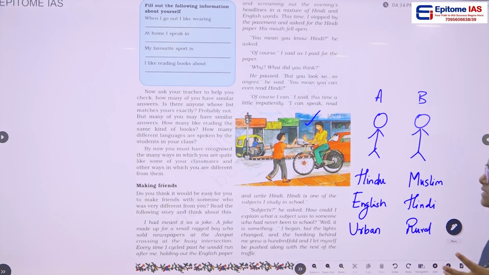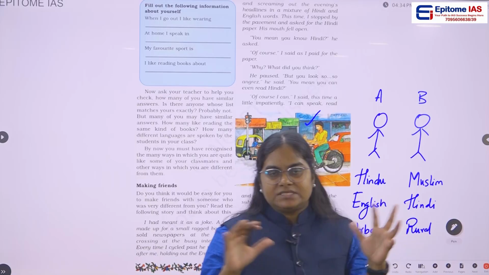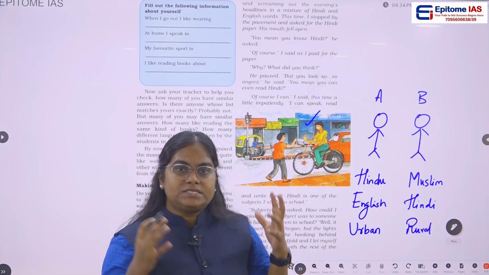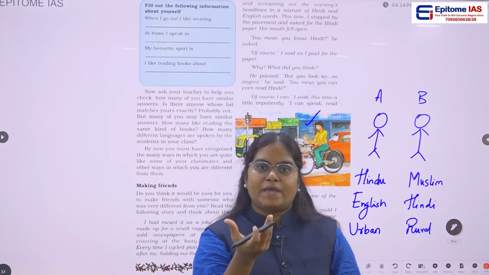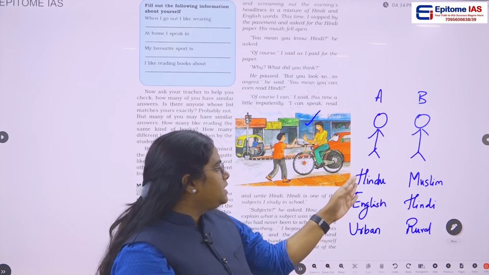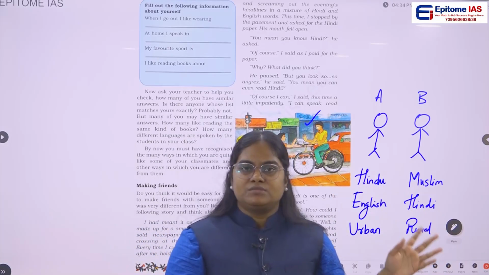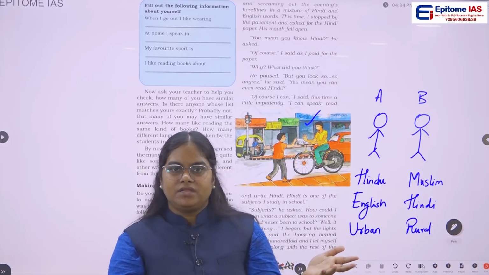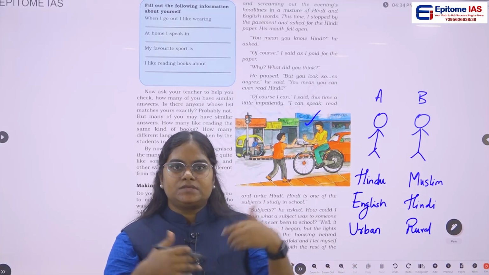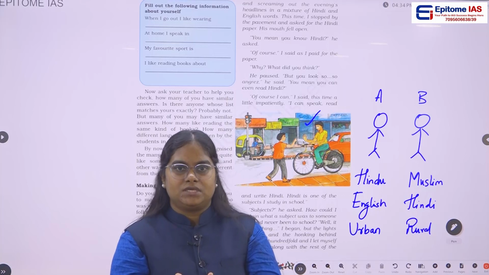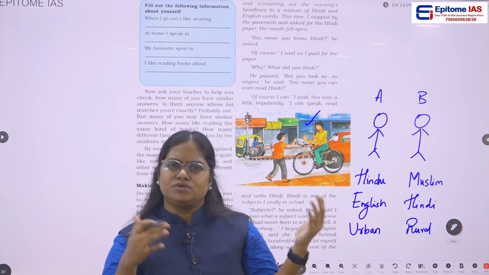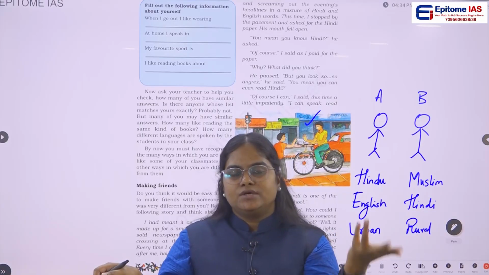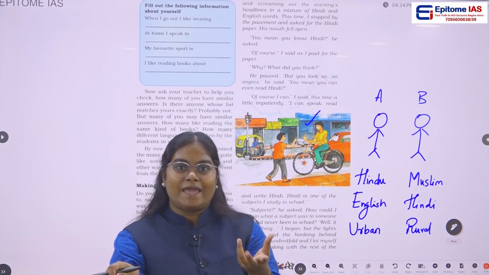These are some of the differences we can see between two persons, and these differences are nothing but diversity. Here person A is a Hindu, person B is a Muslim; he may belong to any other religion. Each and every person belongs to some religion, and they belong to different religions, right? So this is one example of diversity.